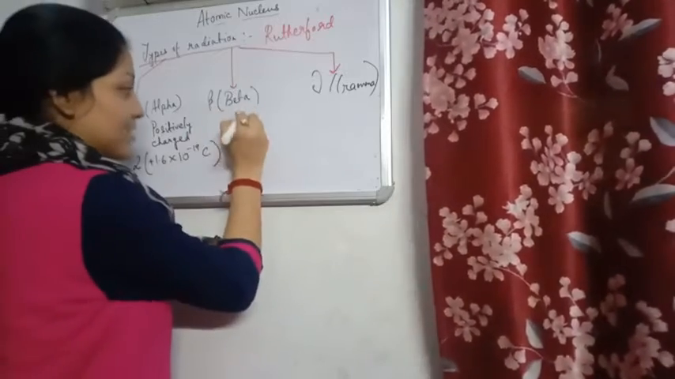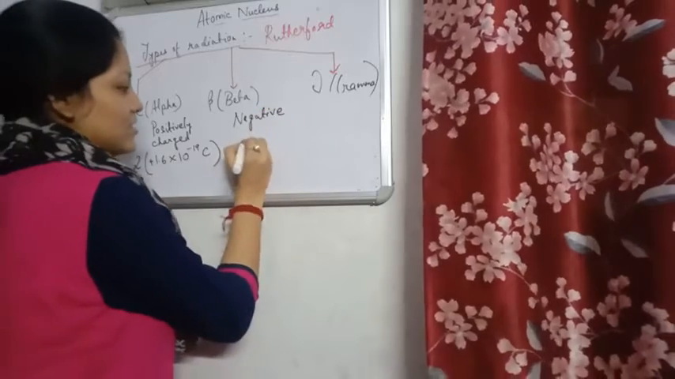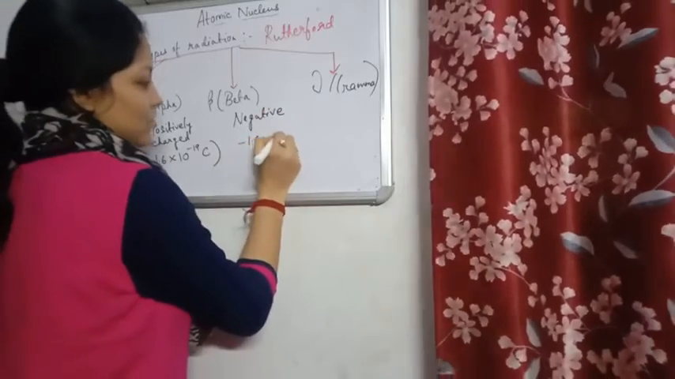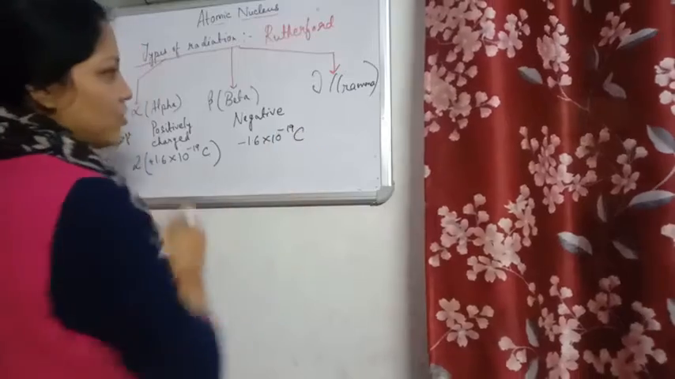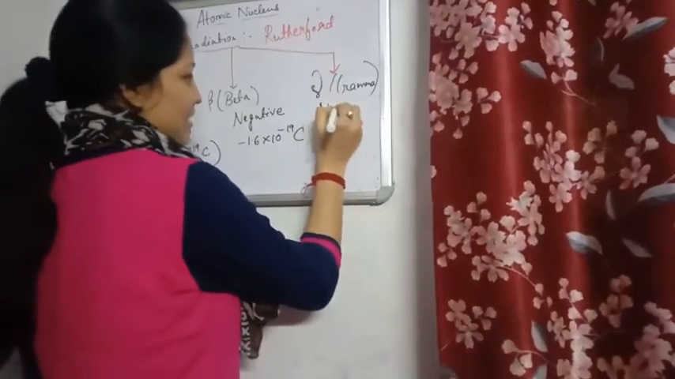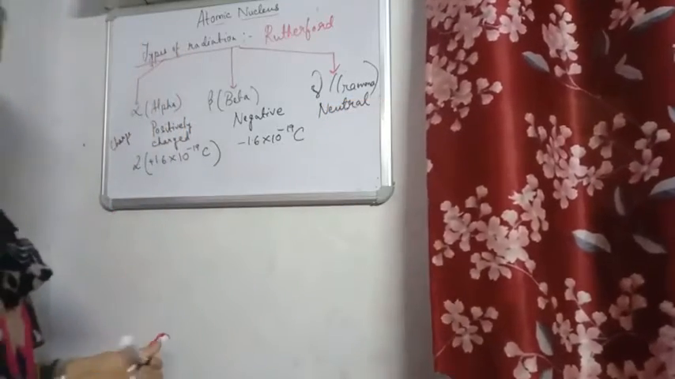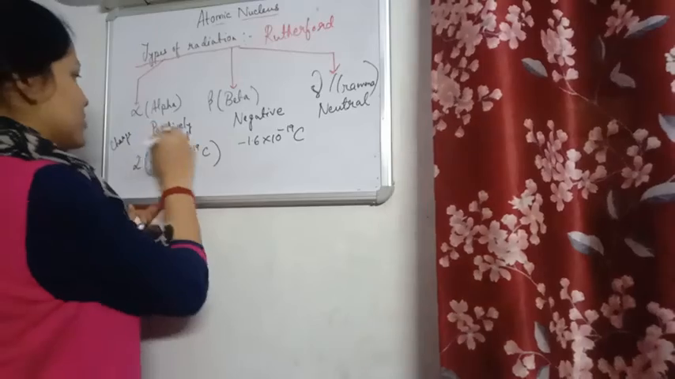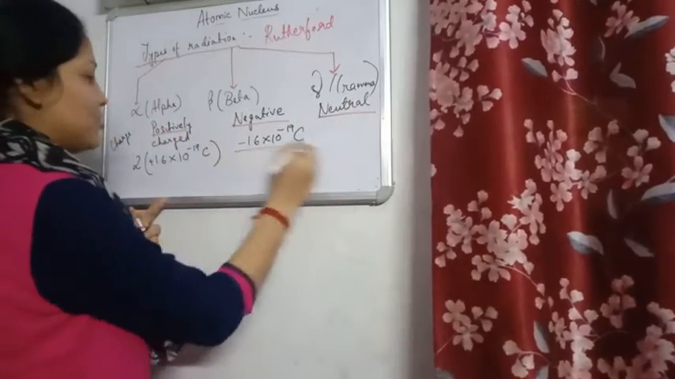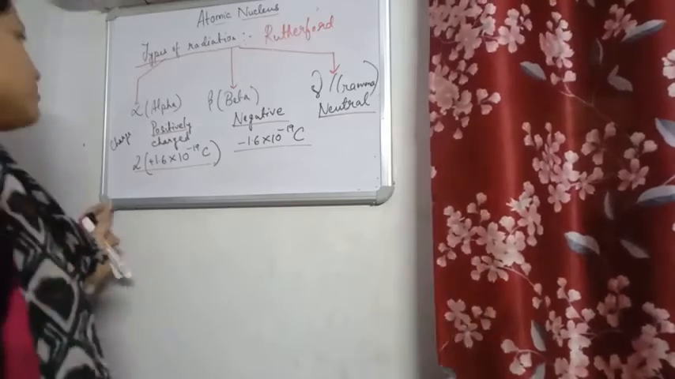Beta particles, they are negative because they are electrons, and charge is equal to the charge on an electron. This is the magnitude of charge. Gamma particles, they are what? Gamma particles, they are neutral. They have no charge because they are waves, electromagnetic waves. So here it's positive, negative, neutral. The magnitude we need to know. Now we come to the next property, that is mass.